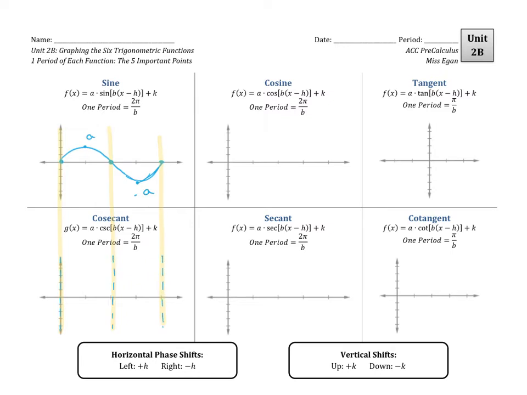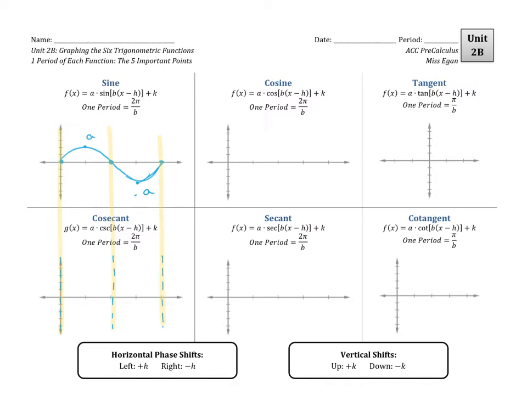A vertical asymptote is just a line that your graph never crosses, right? It'll get really close to it, but there's not going to be a value there because it's an undefined value, and then it jumps over to the next location. And so we end up with curves that get really close to those asymptotes, but don't actually touch them, and instead head up and down to positive and negative infinity.